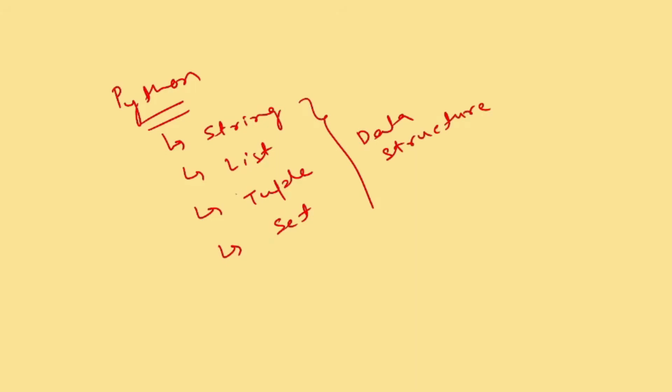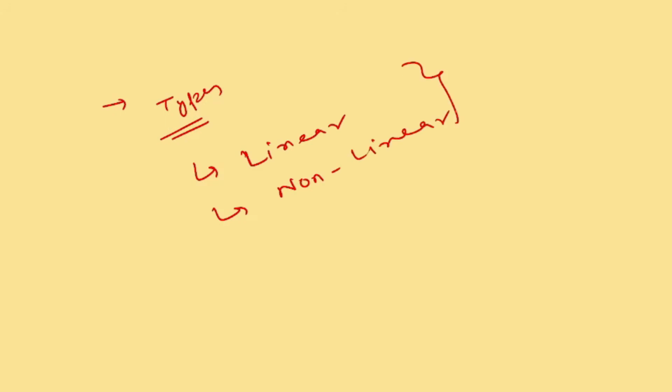When we talk about other data structures which are available, because today's lecture is not on the string, not on the list, not on the tuple, it's on the stack. So what exactly is the stack? Data structures are categorized under two types. One is called linear data structure, and another is called non-linear. If you are aware, that's very good. This is again an interview question. They can ask you this question in examinations also.